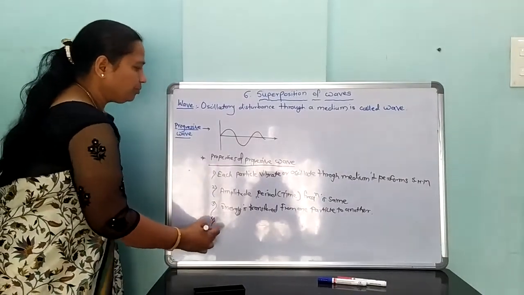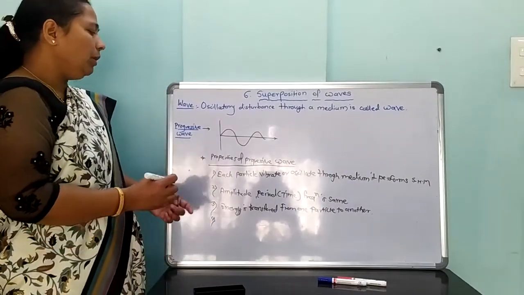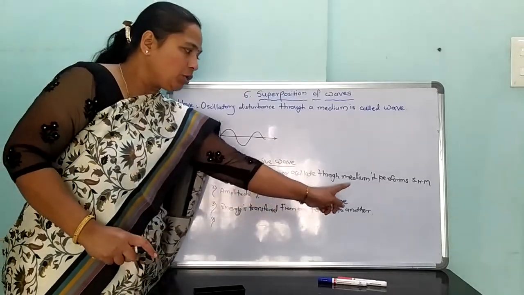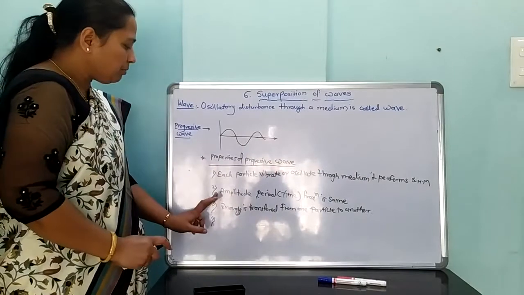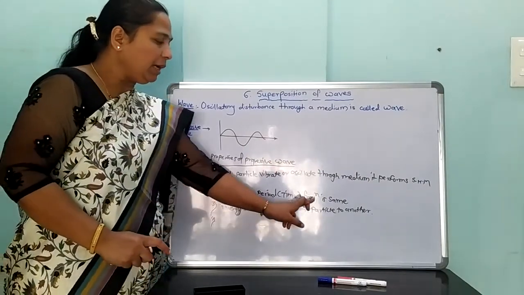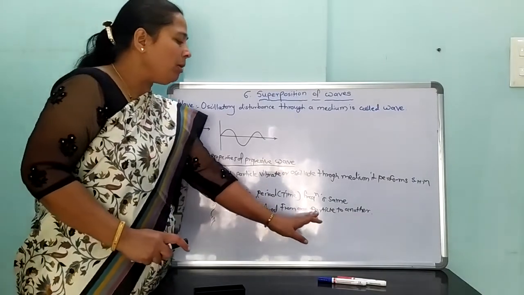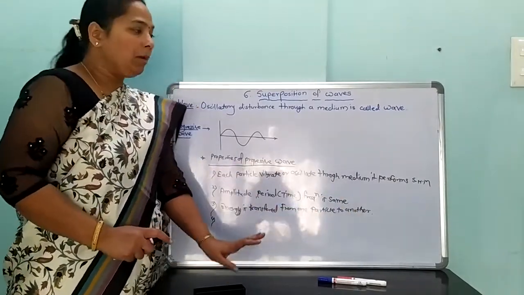To recap: first property, each particle vibrates or oscillates through the medium and performs SHM. Second, amplitude, period and frequency are the same. Third property: energy is transferred from one particle to another.